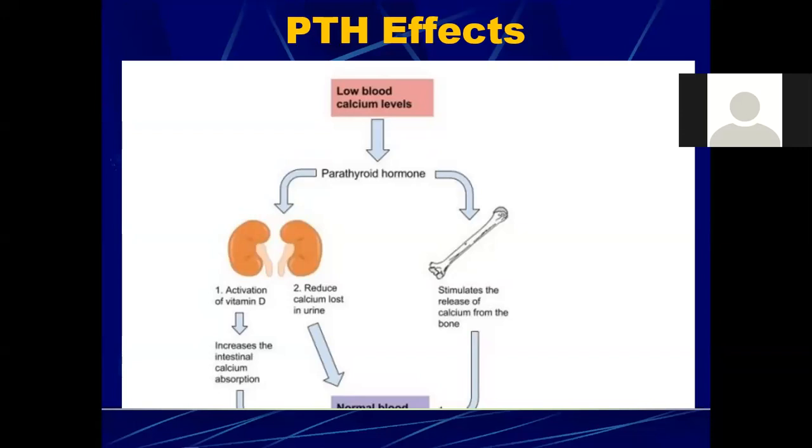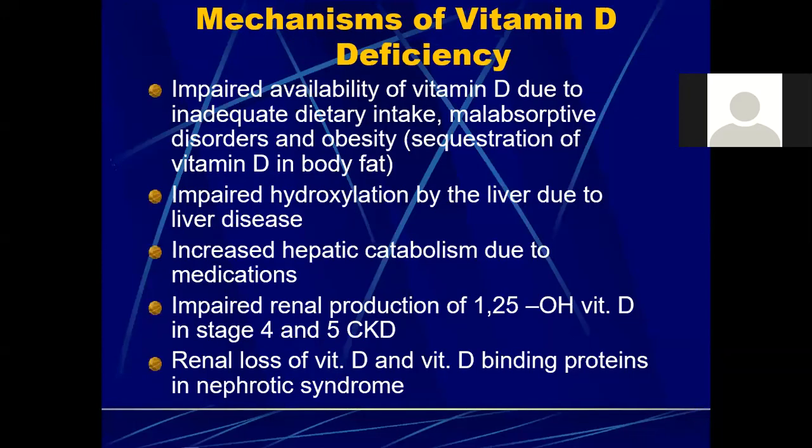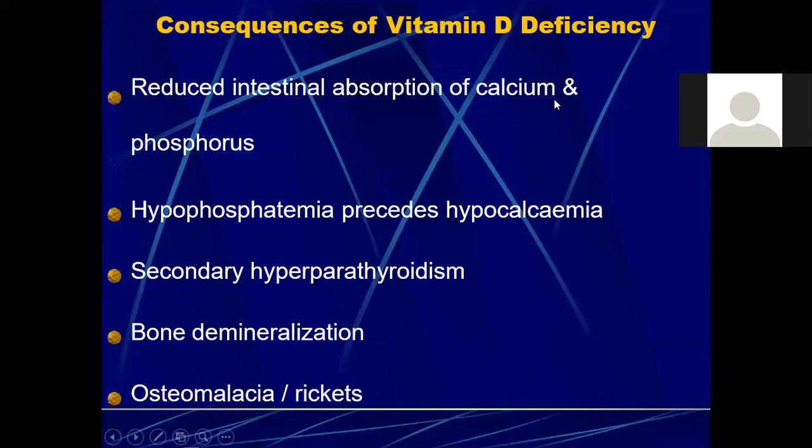As I told you before also, the final active form of vitamin D, that is 1,25-hydroxycholecalciferol, is formed in the kidney. So the parathyroid hormone is going to act on the kidney, and it is going to cause the activation of vitamin D. Then it is going to cause reduced calcium loss in the urine. It is going to act on the bone, and in the bone, it is going to stimulate the release of calcium from the bone. So the overall effect will be an increase in vitamin D levels and also an increase in the calcium levels.